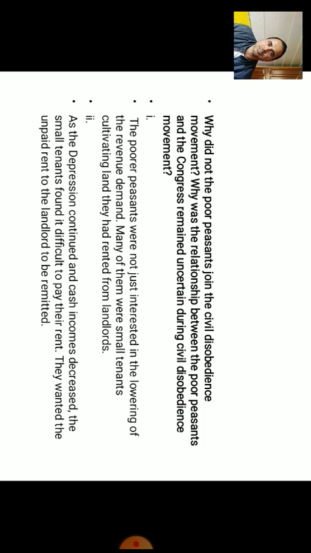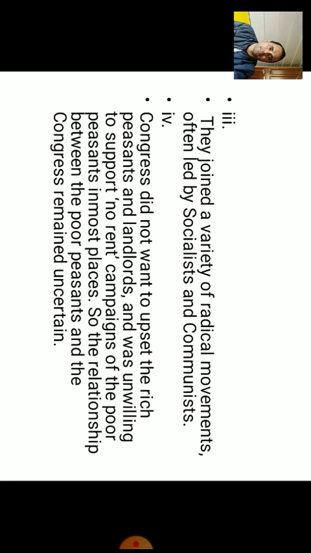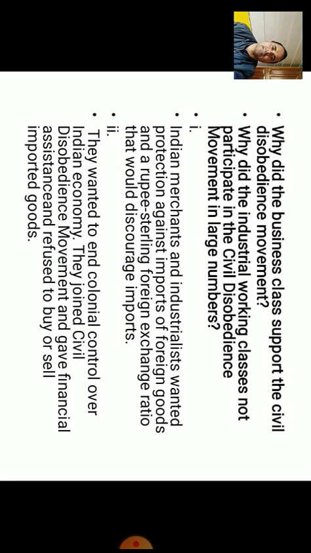Based on that, some expected questions may come to mind and may come in the exam. Third point: they joined a variety of radical movements, often led by socialists and communists. The Congress did not want to upset the rich peasants and landlords, and was unwilling to support the no-rent campaigns of the poor peasants in most places. So the relationship between the poor peasants and the Congress remained uncertain. This is how things were changing.